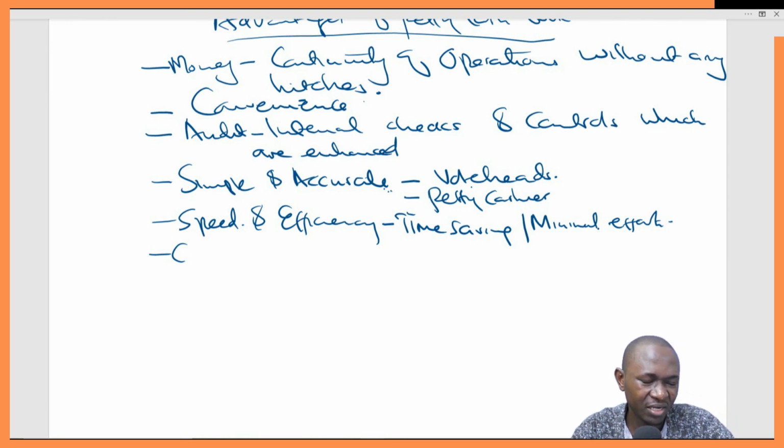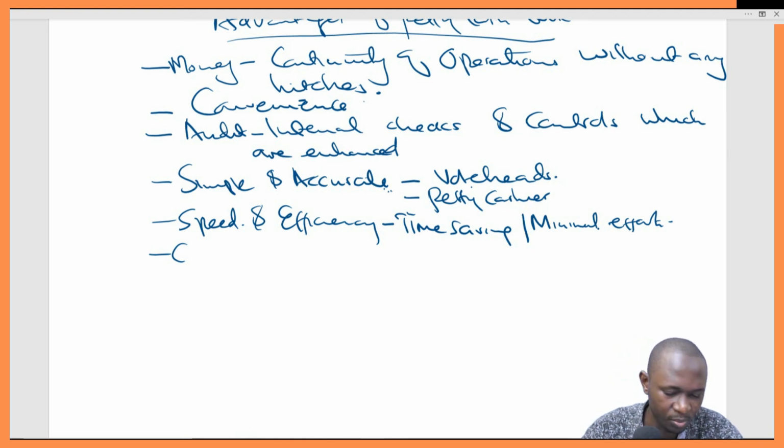So these are just advantages, and some of them are general advantages that apply to the petty cash book system, and some apply specifically to the imprest way of maintaining the books. So this will make your points.